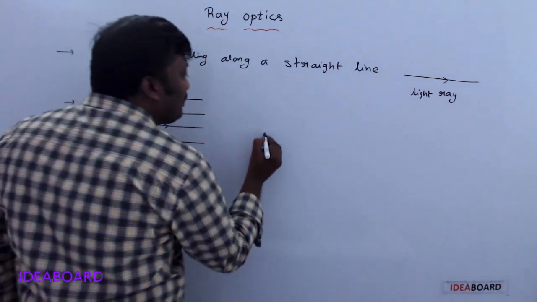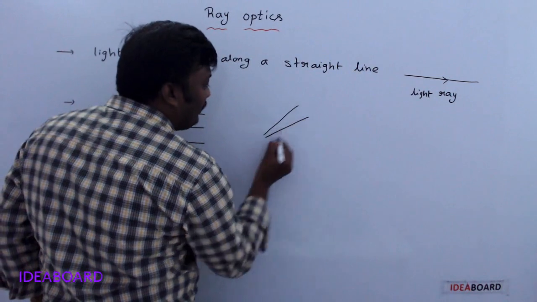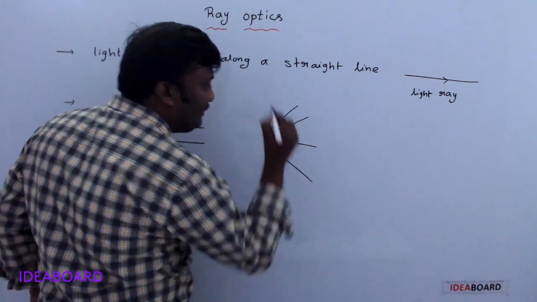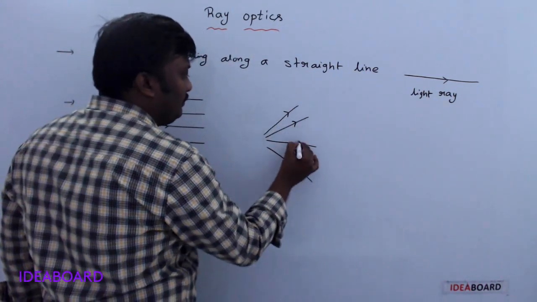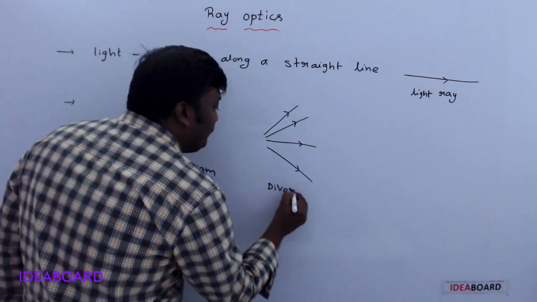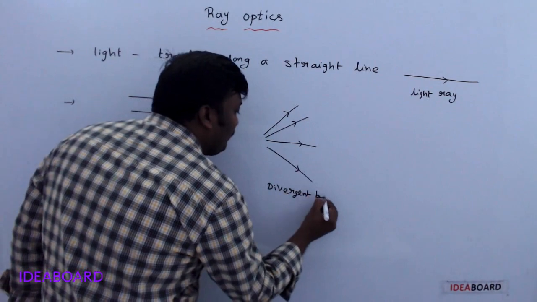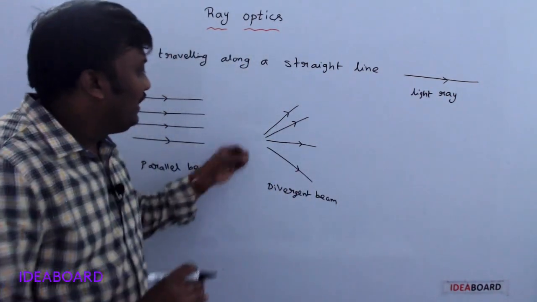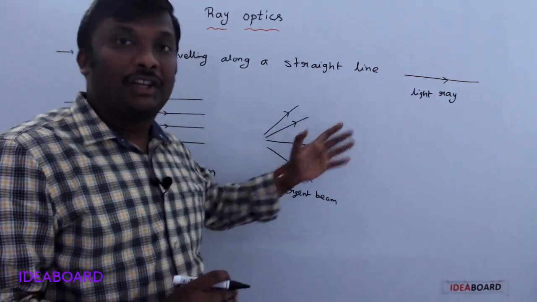If the light rays are drawn splitting like this, it is called a divergent beam.